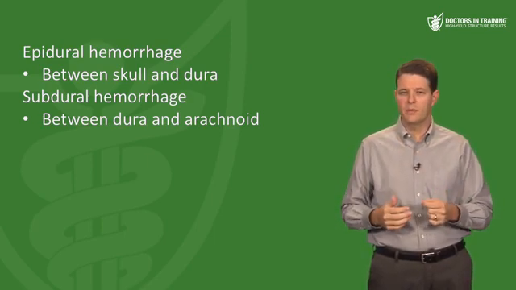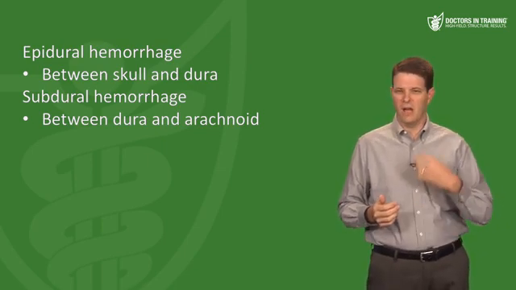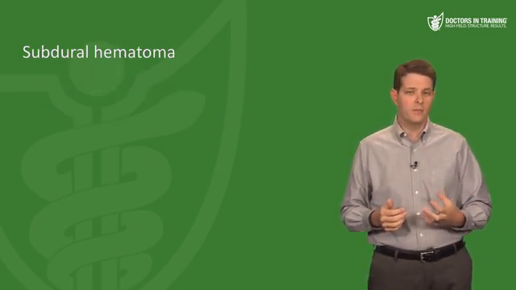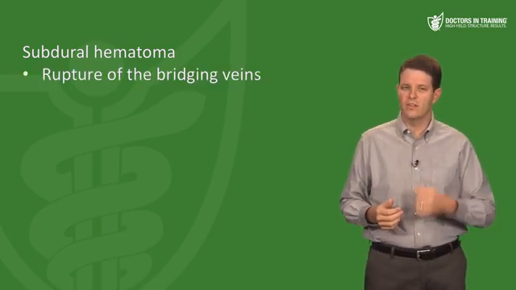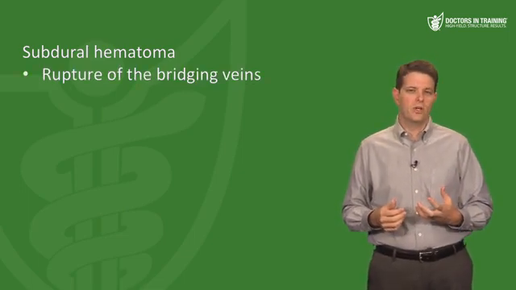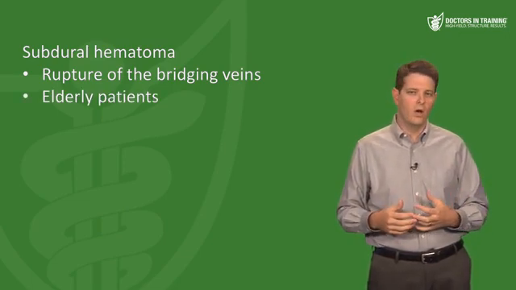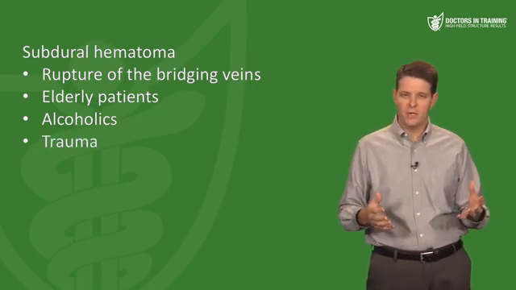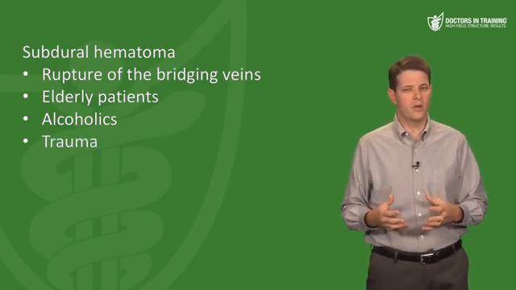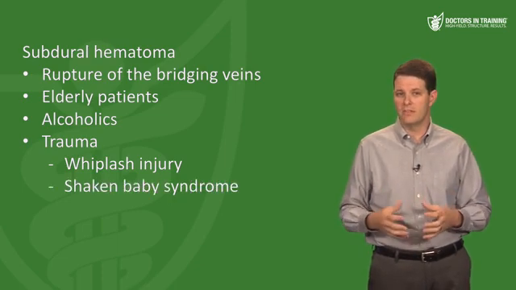A subdural hematoma is not an arterial bleed. It's not a rapidly occurring high-pressure bleed. A subdural hematoma is usually due to a rupture of the bridging vein. It's a venous bleed, a slow bleed. Now, this tends to occur in elderly patients who have poor balance and fall and bump their heads, or in alcoholics who stumble around and bump their heads on something. And trauma can do it too, even relatively minor trauma like a whiplash injury, which is why we sometimes see subdurals in shaken baby syndrome.